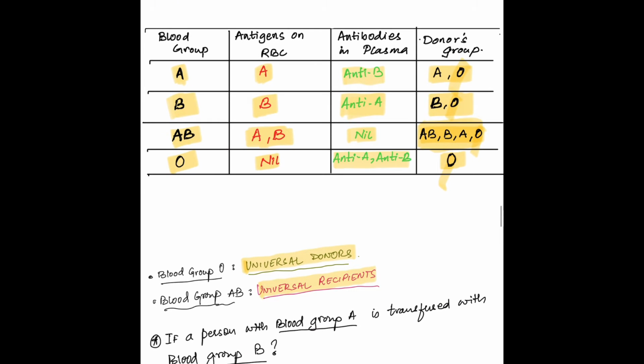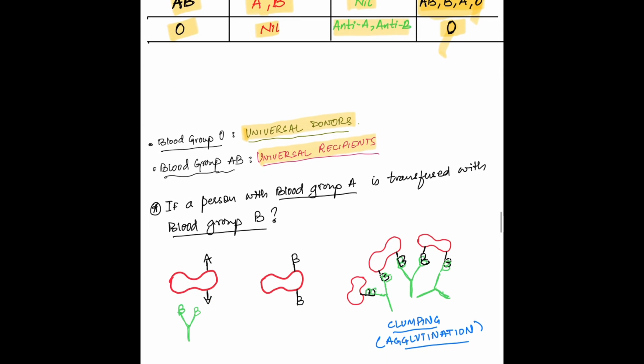So what do you think? Why is it important to learn all the different antigens and antibodies present in different blood groups?